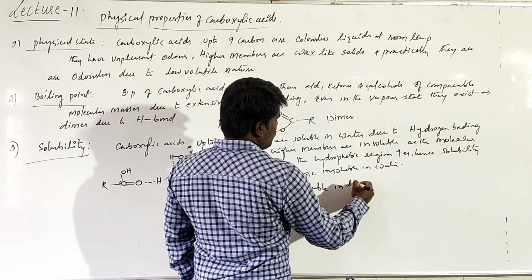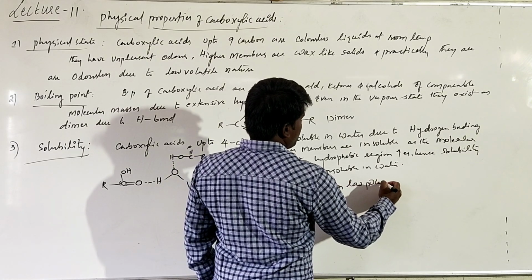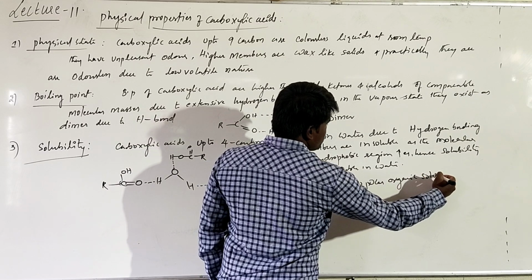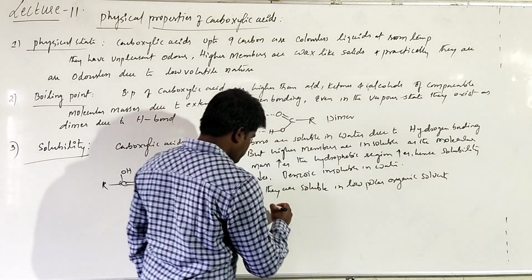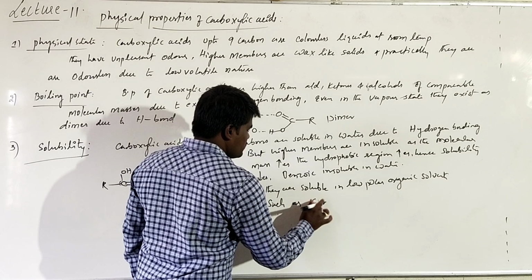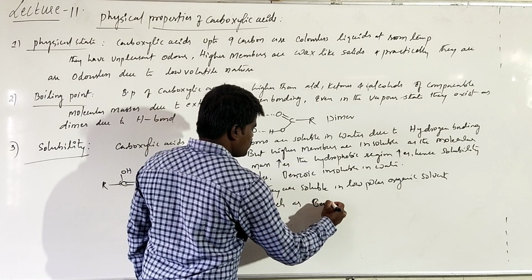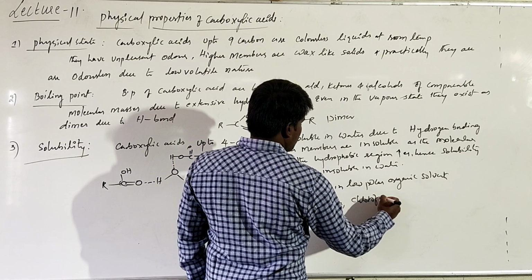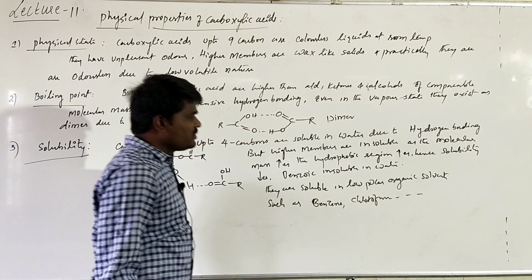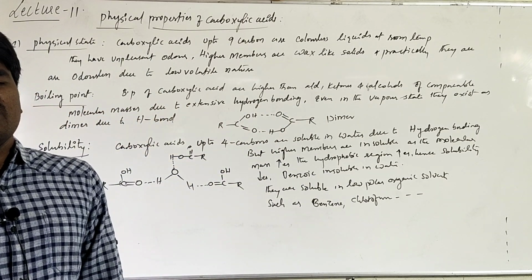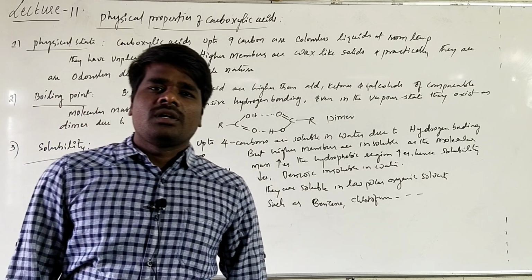But they are soluble in low polar organic solvents such as benzene, chloroform, etc. This is about some of the important physical properties of carboxylic acids.